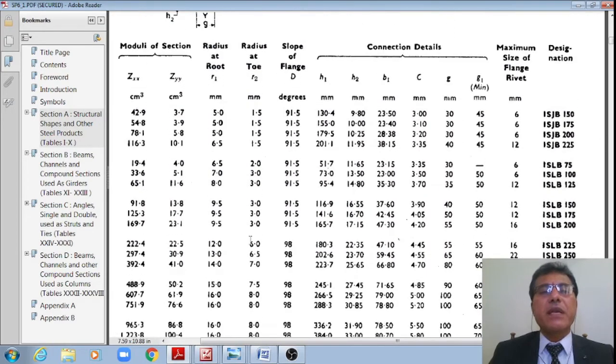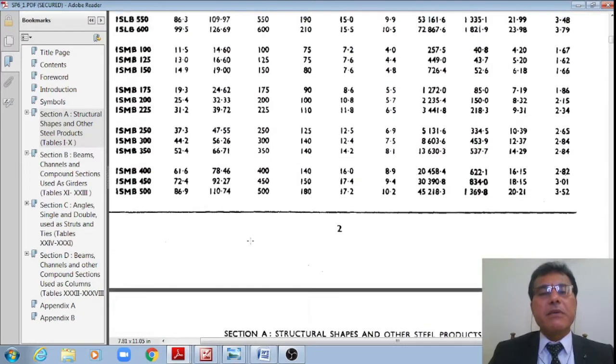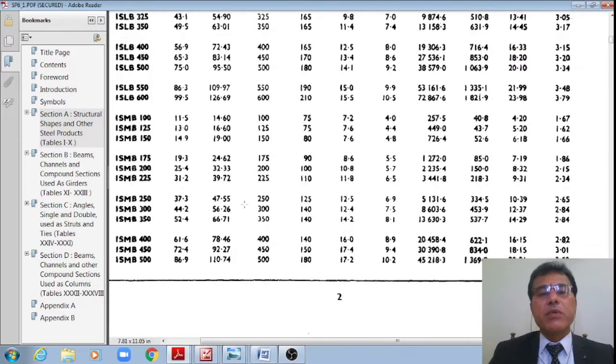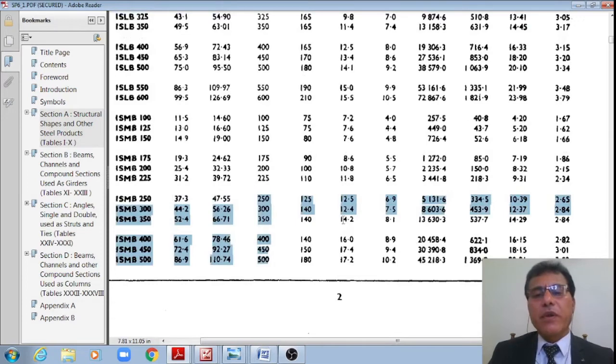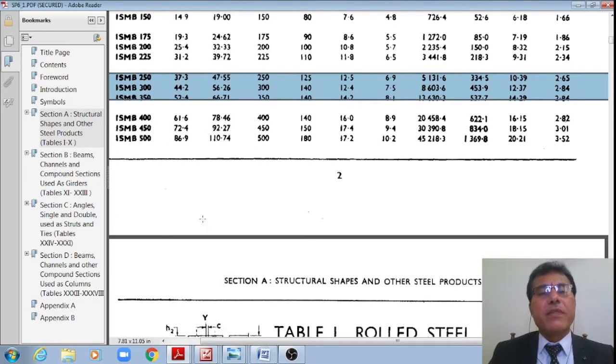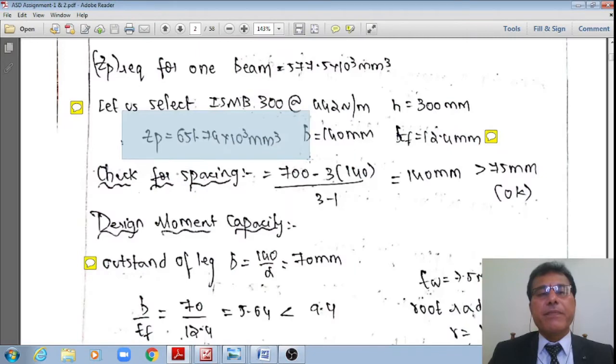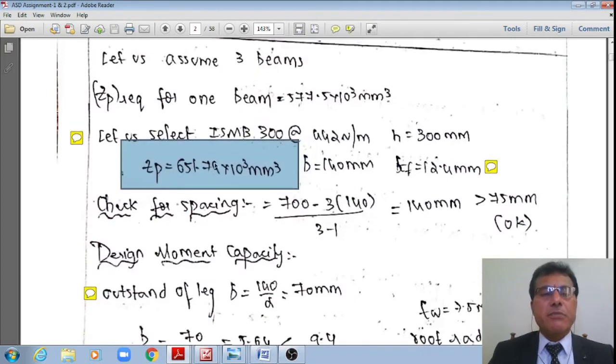Therefore, I do have ISMB 300. The different properties are given in this page number 2, which are same as what you have seen as per the new code. No difference, but only here plastic section modulus is not available. That is the only difference. Once I note down those properties, now I'll check. The plastic section modulus provided, 651, is greater than 577.5 × 10^3 mm³. Therefore, it should be okay.